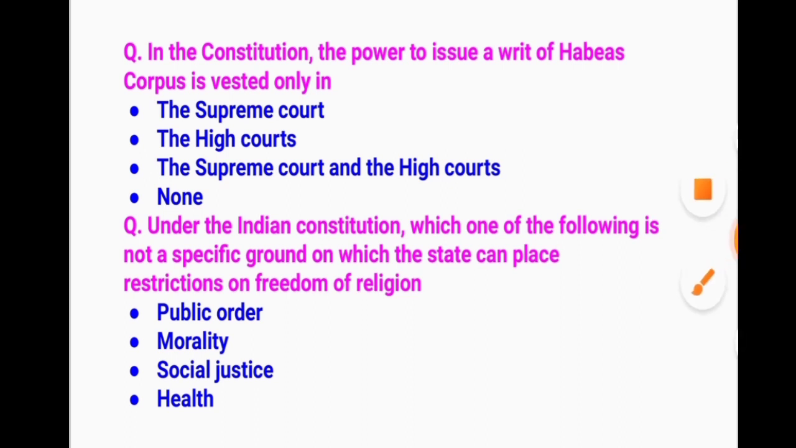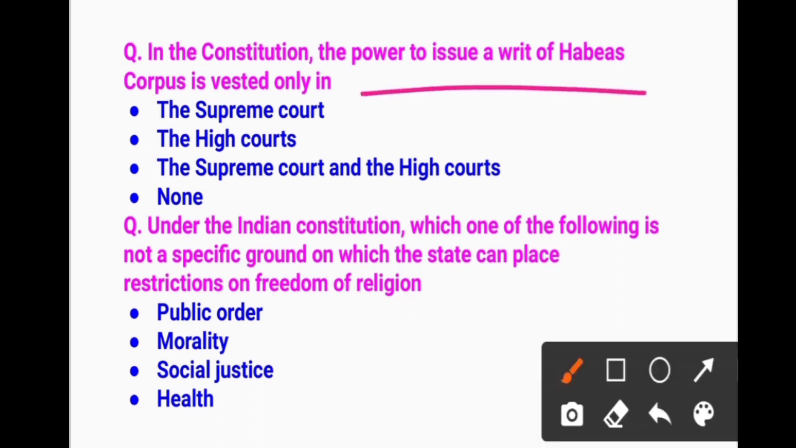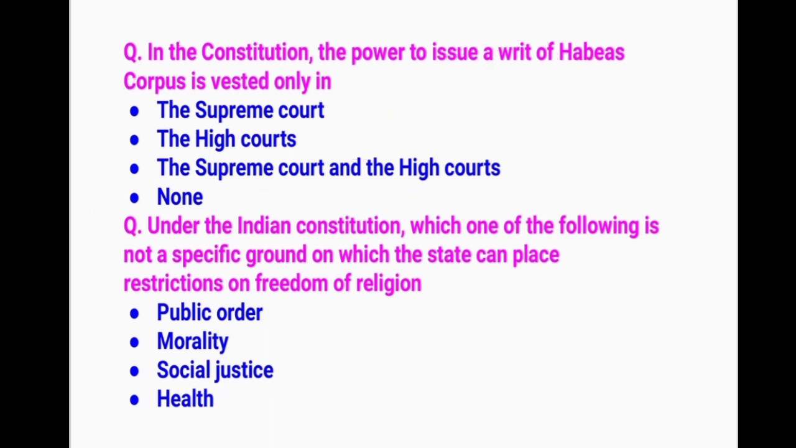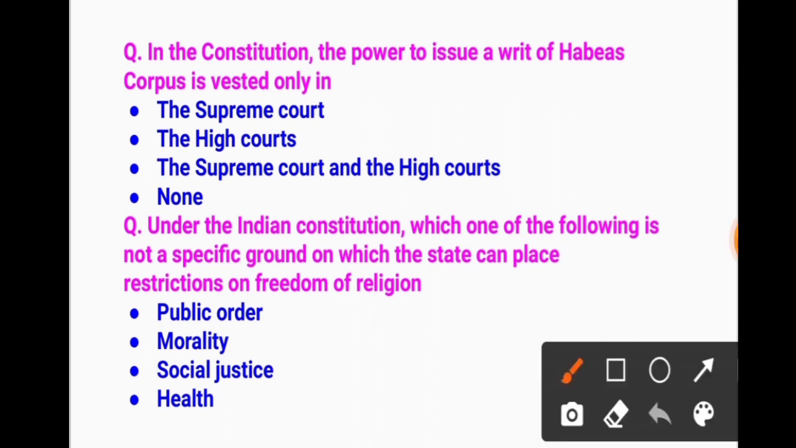Then the next question is, in the Constitution, the power to issue a writ of habeas corpus is vested only in what? We all know about the writ, okay? There are 5 types of writ, but here, the writ of habeas corpus is being asked. Whether it is in the Supreme Court or the High Courts or both. Which one will be your answer? Remember, here the answer will be both, the Supreme Court and the High Courts.